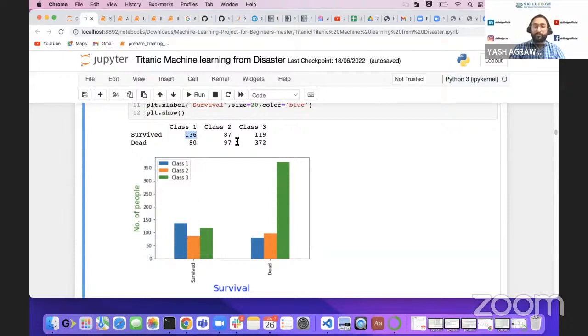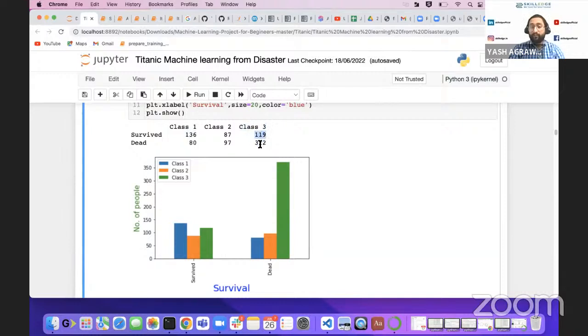Now moving to class 2, you can see it is a nearly equivalent ratio: if you belong to class 2, there is a 50% chance you will survive and 50% you may not survive.